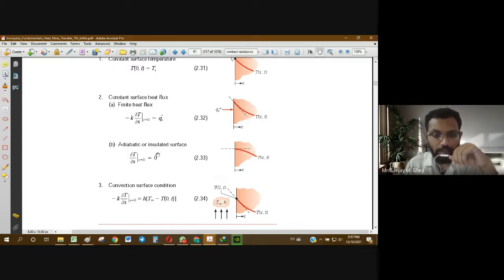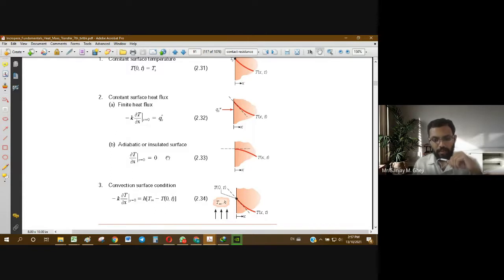The same condition we have also used to find the maximum temperature for various problems. So this condition, dT/dx equal to 0, is also used to find maximum temperature, and in some rare cases minimum temperature, because mathematically this indicates either a condition of maxima or minima.